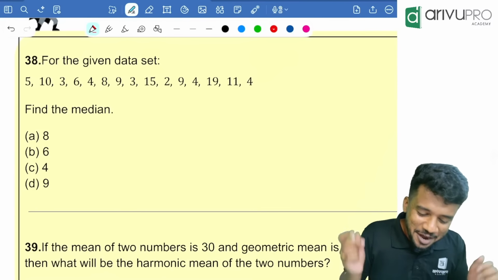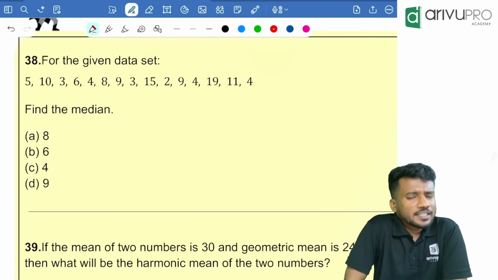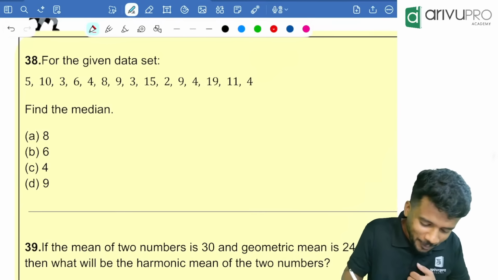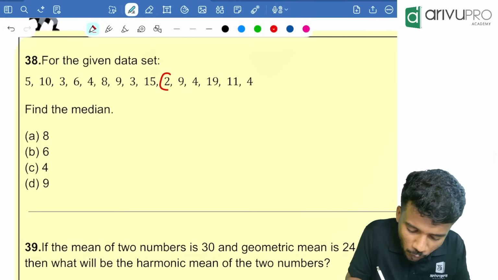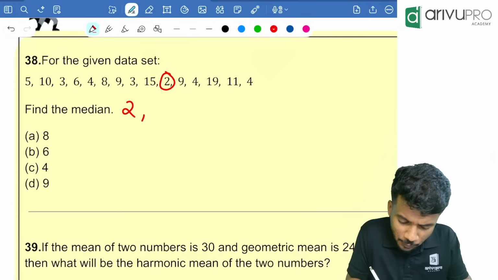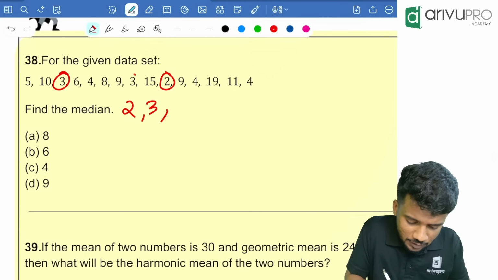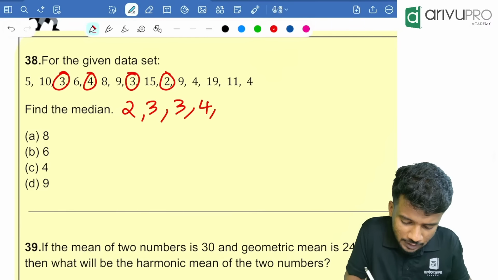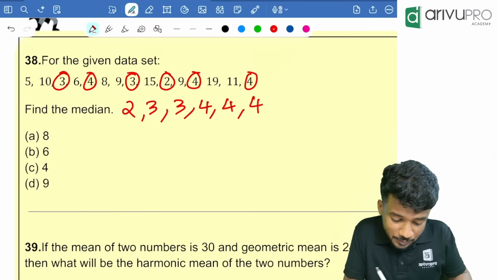From the given data set, we need to find the median. People, what is the method for finding median? We need to arrange them in the increasing order. First, 2 is the smallest value, then 3 is the next biggest value. 3 is again repeating. Any more 3 here? No. Then which is the next big value? 4 is the next big value. 4 is repeated how many times? Now 3 times it is repeated.